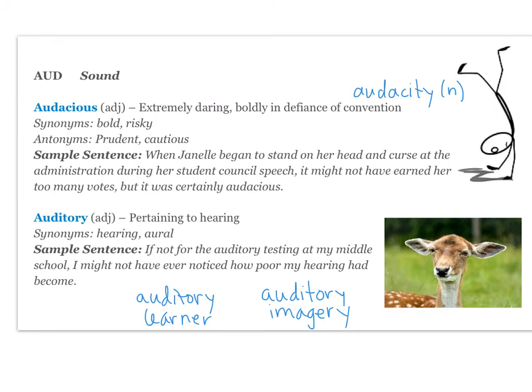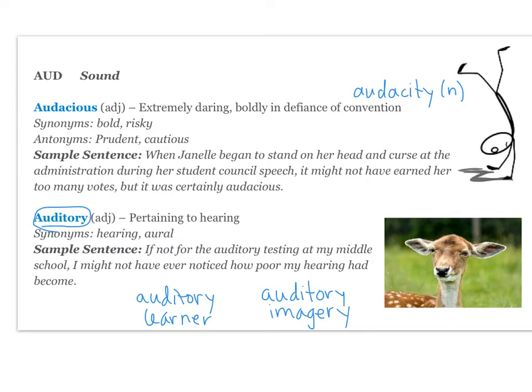Your next root is aud, which means sound, and I think the best way to remember this is with the word auditory, which is one of your vocab words, going along with this root, but you already know that, right? So remember that has to do with sound. Your first word is audacious. It's an adjective. It's extremely daring, boldly in defiance of convention.